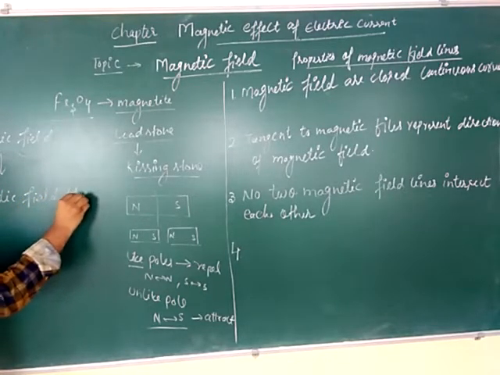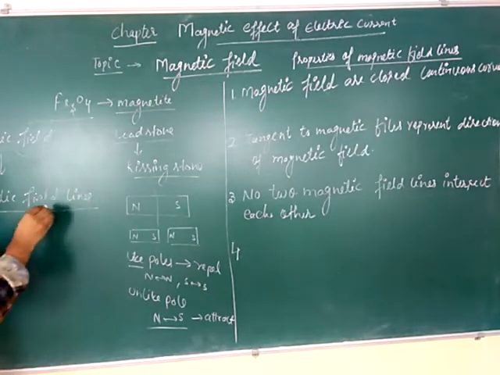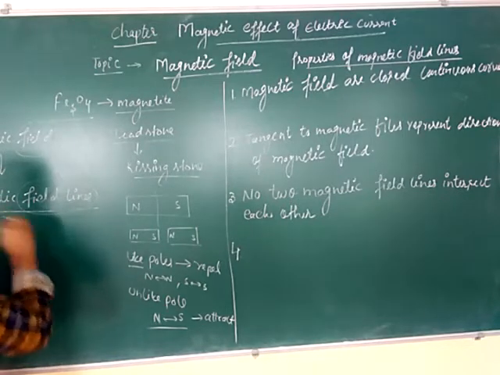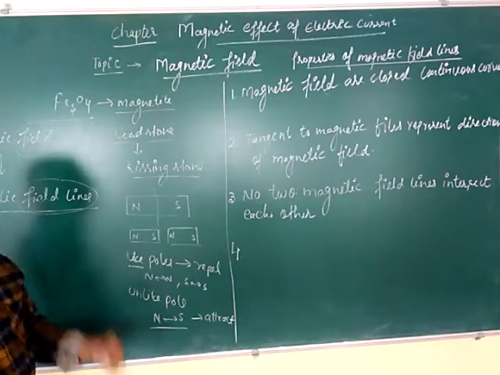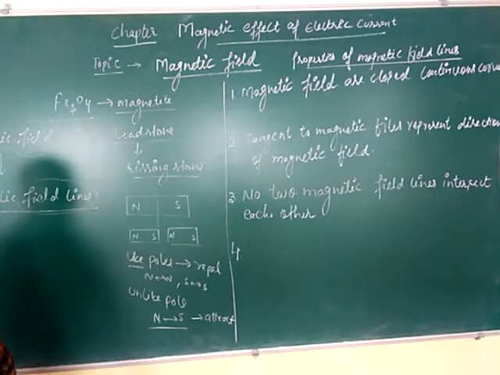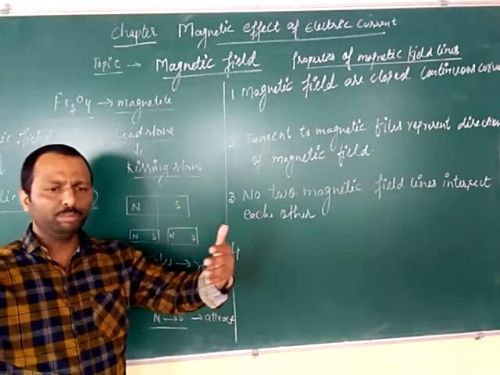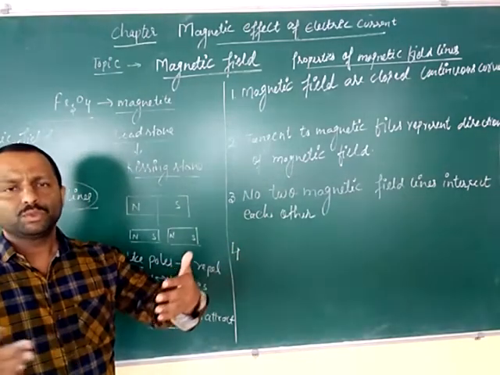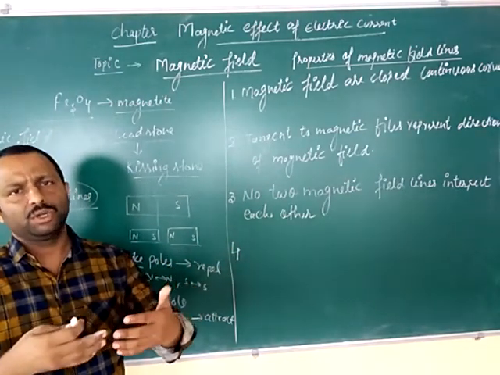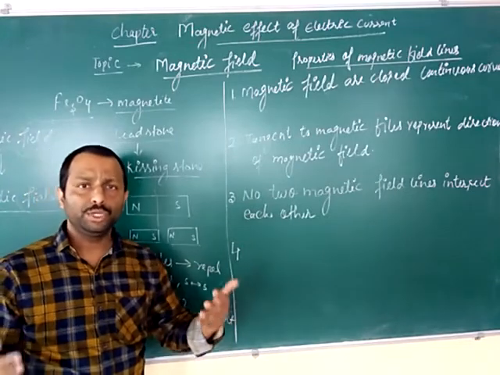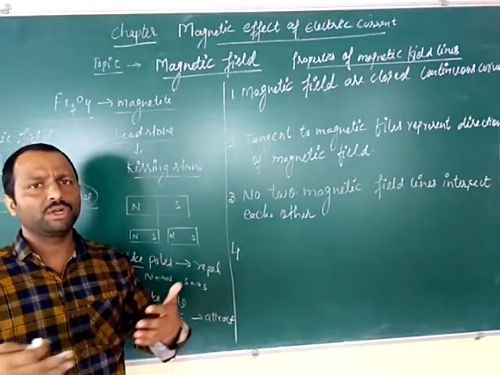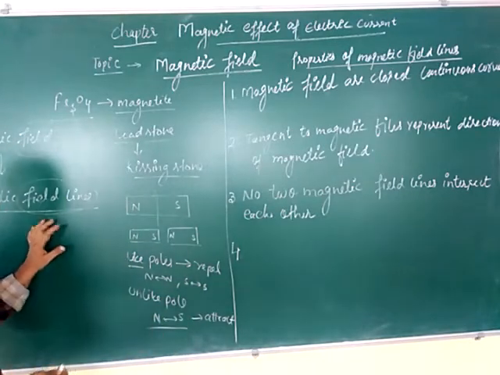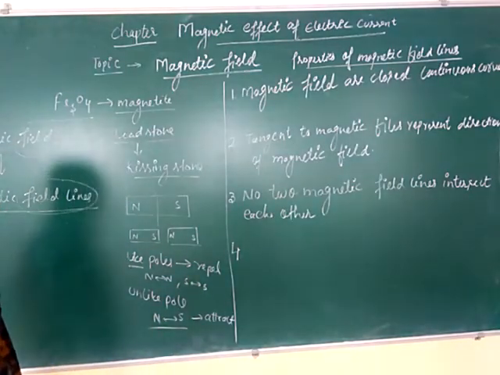Magnetic field lines. Actually, magnetic field lines are not seen. These are imaginary lines. This concept was developed by Michael Faraday. When we bring two magnets closer, what we will observe is either attraction or repulsion. In order to represent that attraction or repulsion, we use the concept of magnetic field lines.